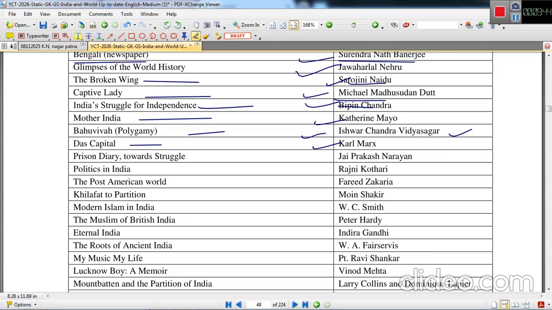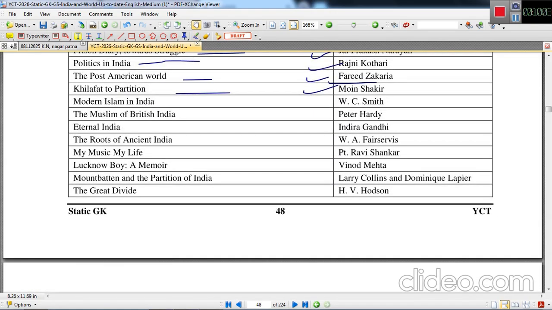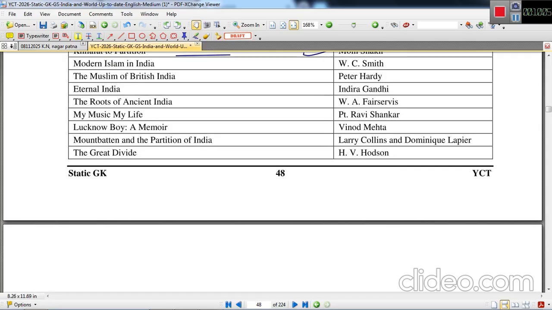Das Kapital, Karl Marx. Prison Diary: Towards a Struggle, written by J.P., Jayaprakash Narayan. Politics in India, Rajni Kothari. The Post-American World, Fareed Zakaria. Khilafat to Partition, Mushirul Hasan is the author. Modern Islam in India, written by W.C. Smith. The Muslims of British India, written by Peter Hardy.